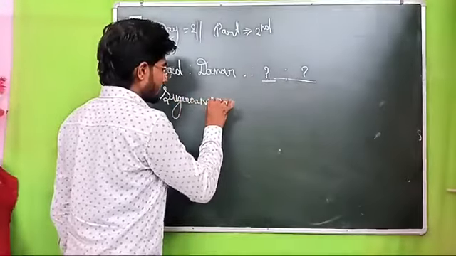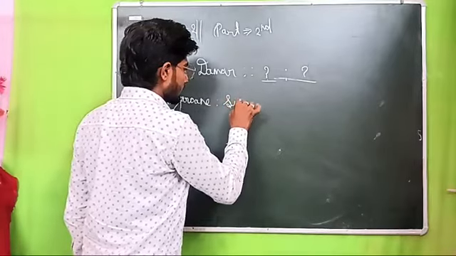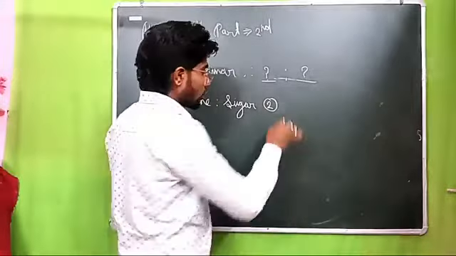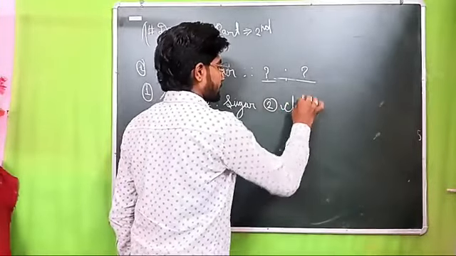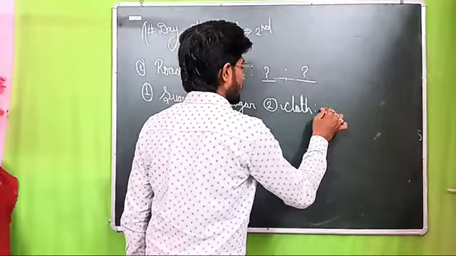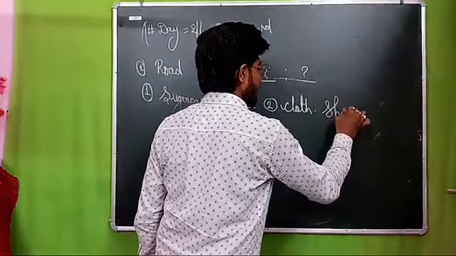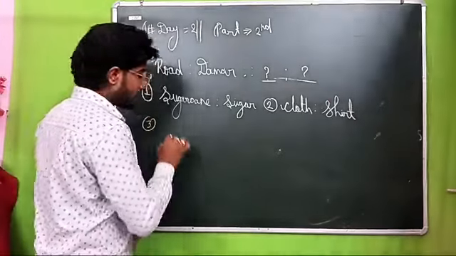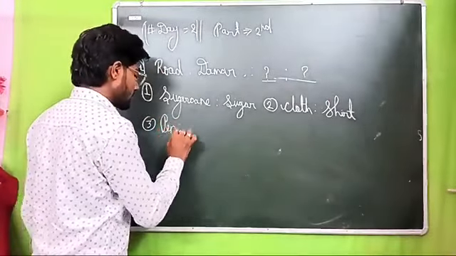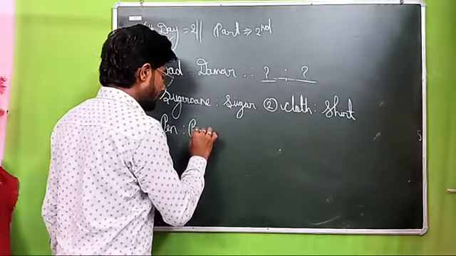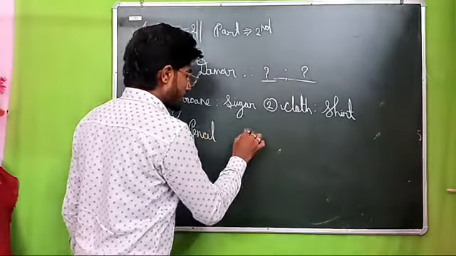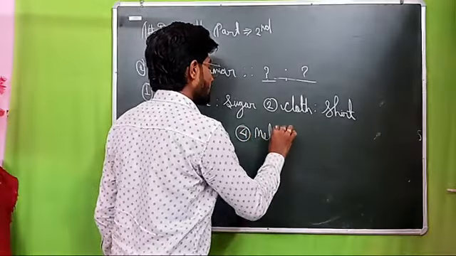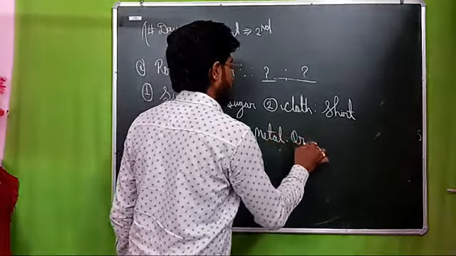Option second: cloth related to shirt. Option third: pen related to pencil. Option fourth: metal related to ore. Got my point? Metal related to ore.